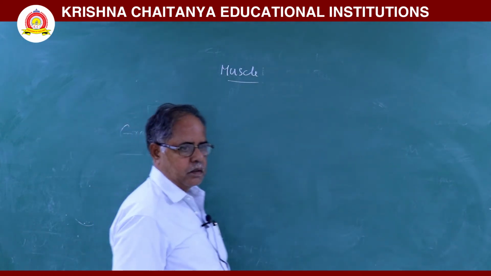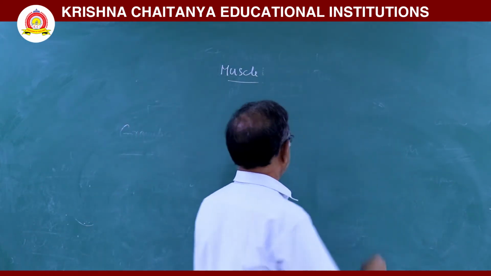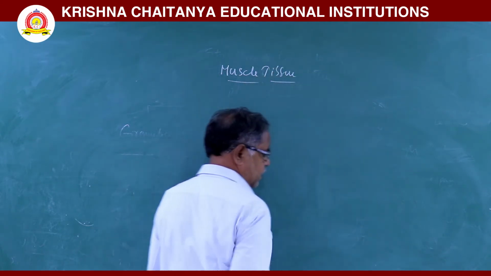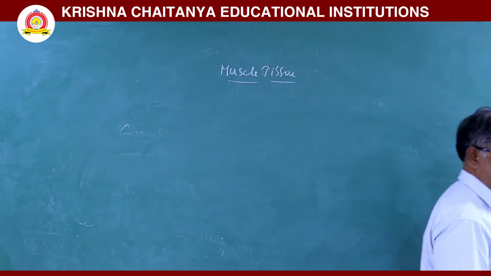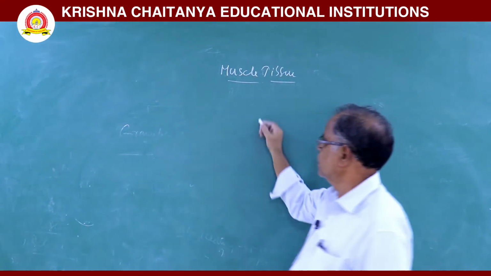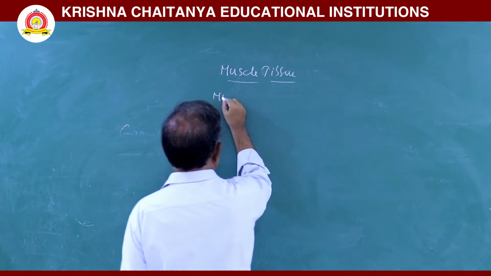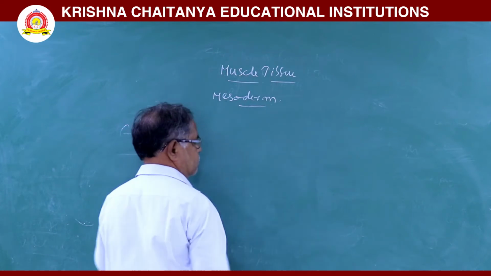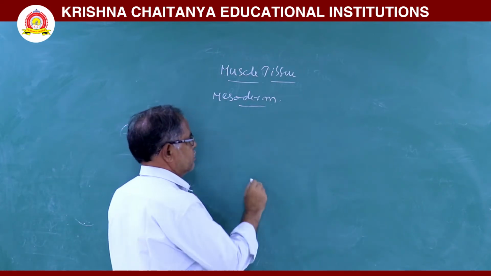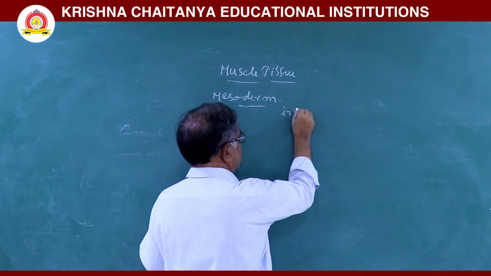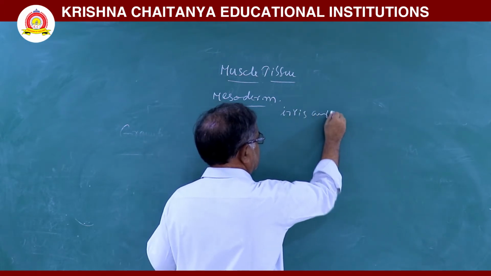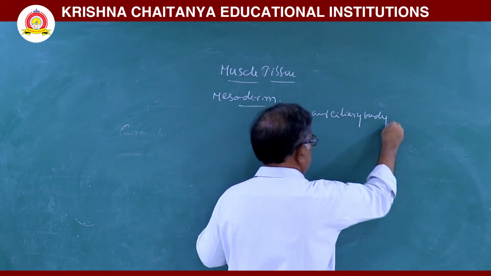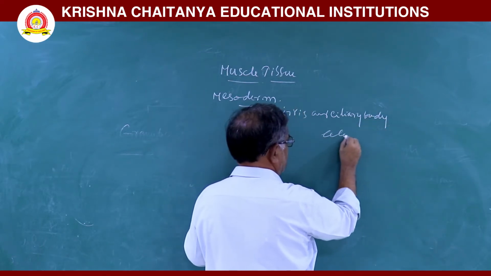Next, muscle tissue. Muscle tissue is originated from mesoderm, but muscles of iris and ciliary body are originated from ectoderm.